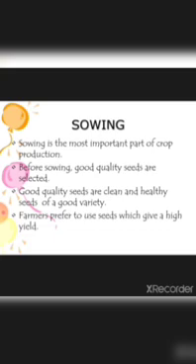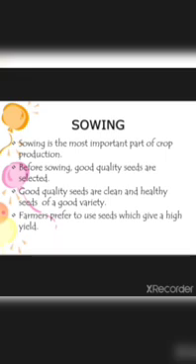So before sowing, what you have to do? You have to select good quality seeds. Why? If you do not select good quality seeds, the seeds are not proper. Then what happens? The crops or the plants will not grow well. So good quality seeds are clean and healthy seeds of a good variety. So we have to collect a good variety of seeds.